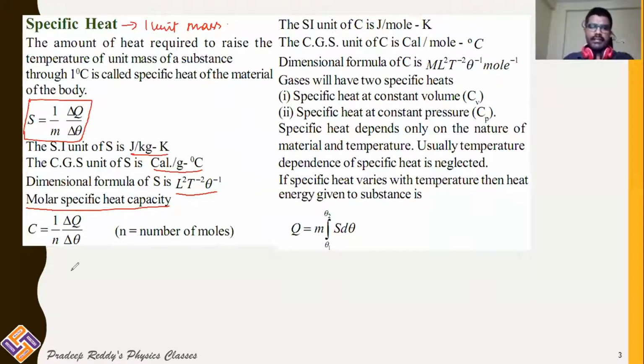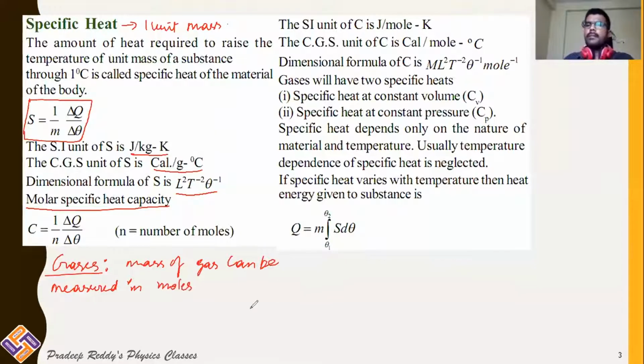Likewise, when you are dealing with gases, mass of gas can be measured in moles. Number of moles is equal to mass divided by gram molecular weight.